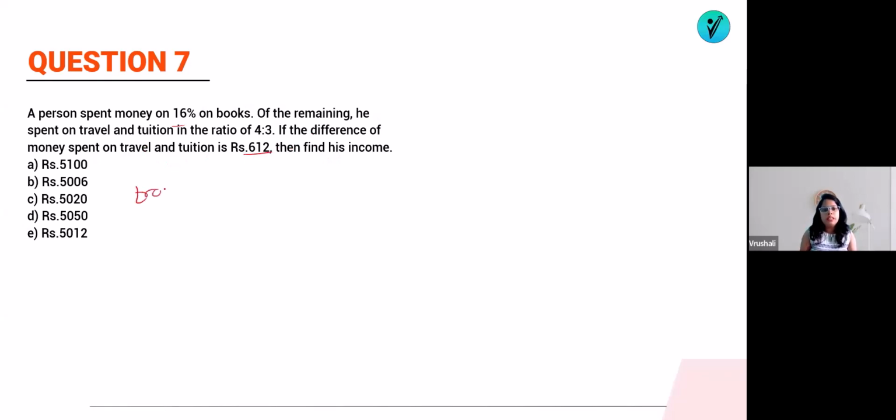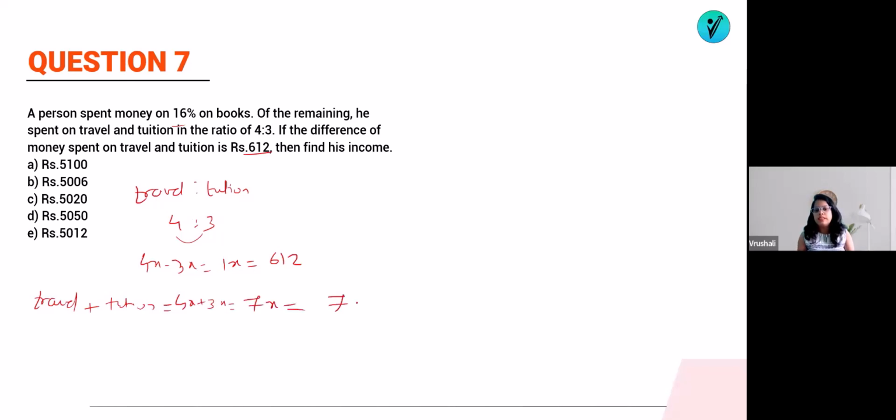So what we know is that travel is to tuition, you can say this ratio is 4:3. And the difference between them is what? 4x minus 3x. That means 1x value is 612 as per the given. So what will be travel plus tuition? Travel plus tuition will be equal to 4x plus 3x. That means 7x, where the value of 1x is equal to 612.